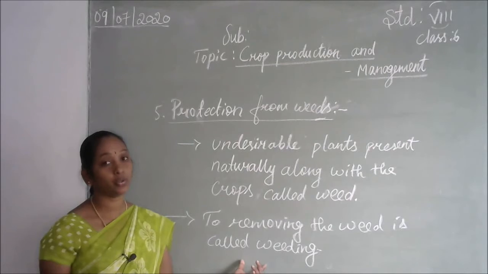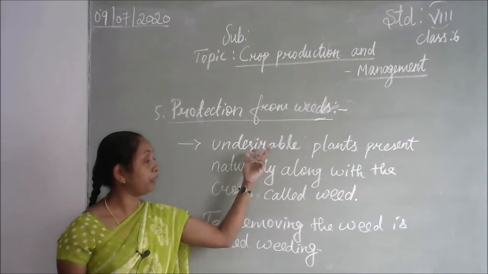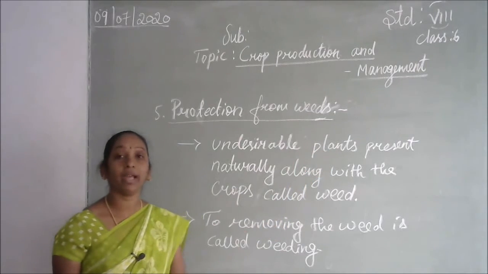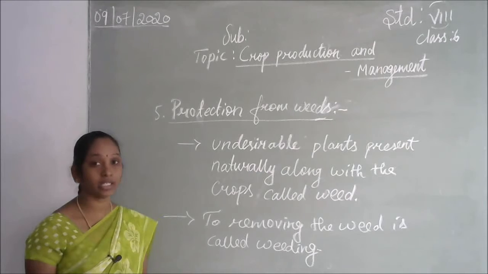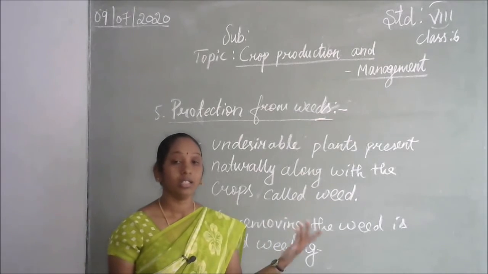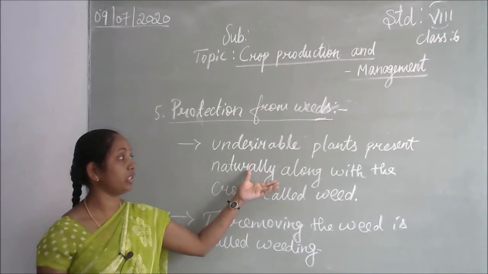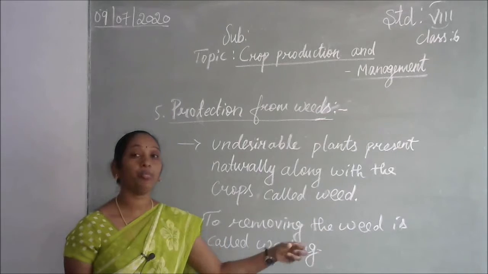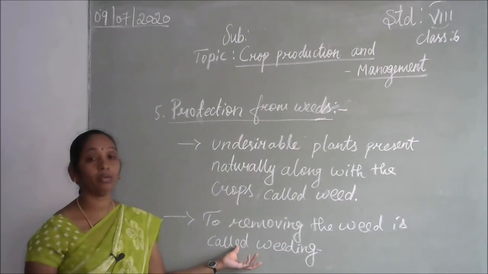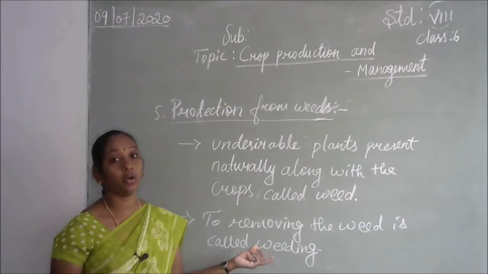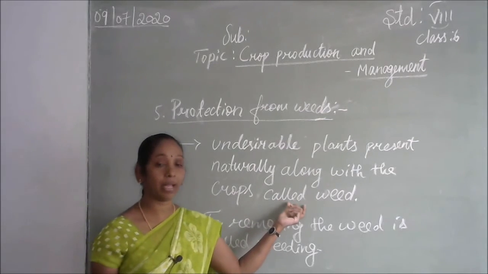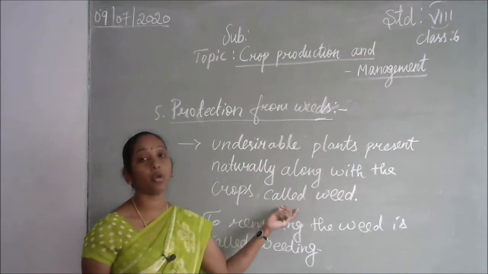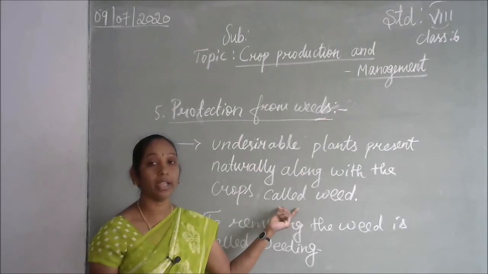As I told you, before the weeds flower, we have to remove this type of undesirable plants. That can be done manually, physically, by using a person, or by some other methods. One way is plucking before they grow. When we put water, the soil will be moist, so the weeds can easily be pulled out. That is one of the methods. Physically, manually, we take out the weeds, and once we remove them properly, the crops will get the nutrition and water.